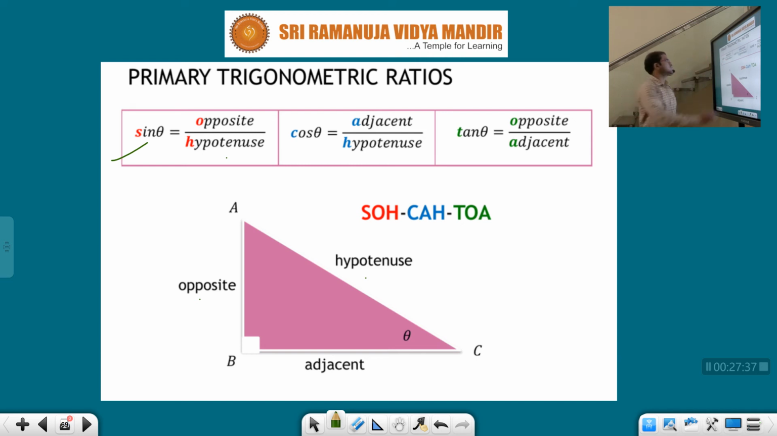Next, cos theta. Cos theta is nothing but what, children? Adjacent by hypotenuse. Tan theta. Tan theta is nothing but what? Opposite by adjacent.